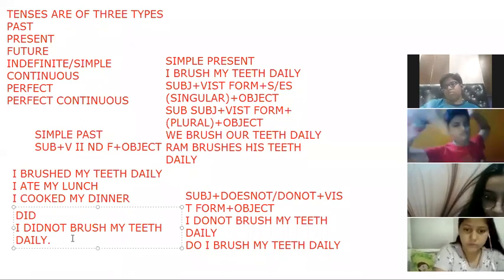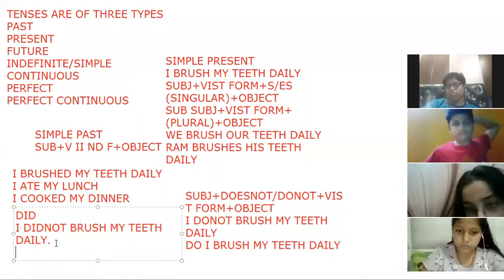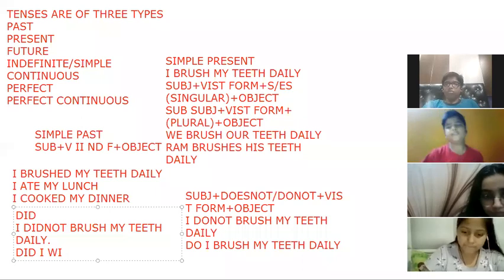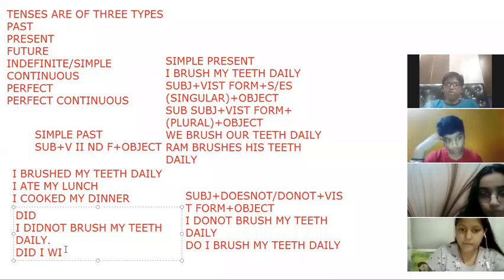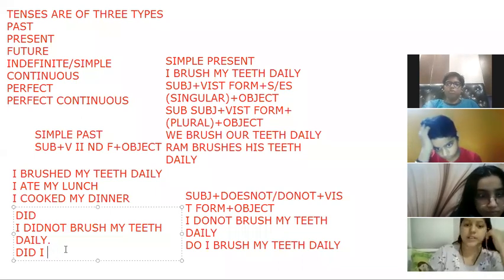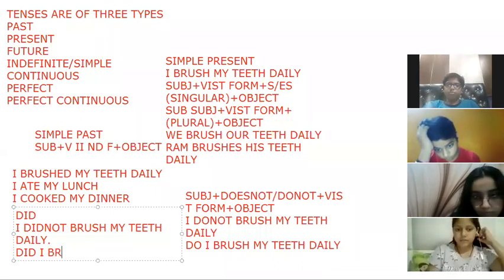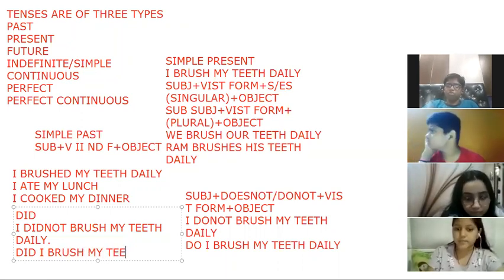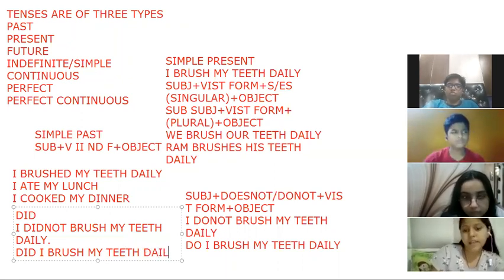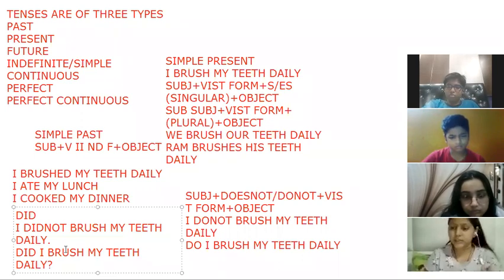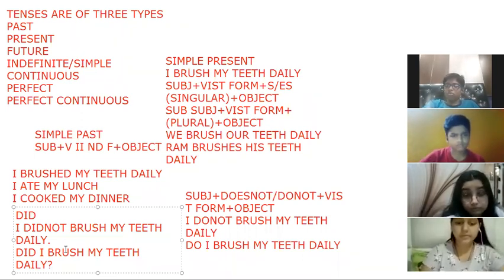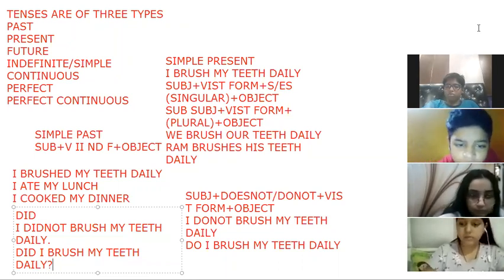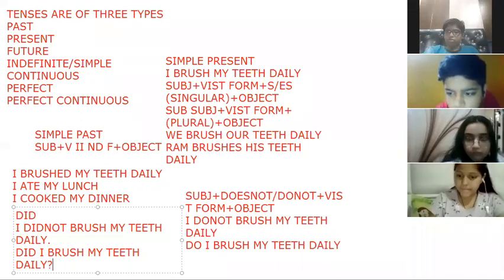In the same way, if I want to change it to interrogative, what am I going to write? Did I brush my teeth daily? The same formula is used here also. Instead of do or does, we are putting did before the subject. Am I clear, children, up to this much? Show me your virtual thumbs. It is clear to you all.